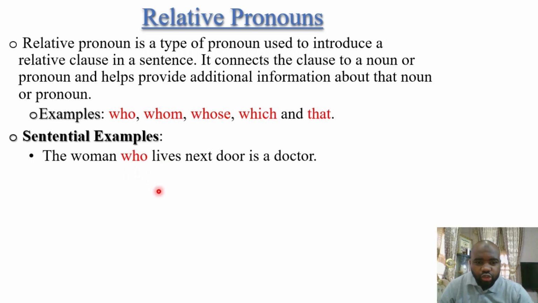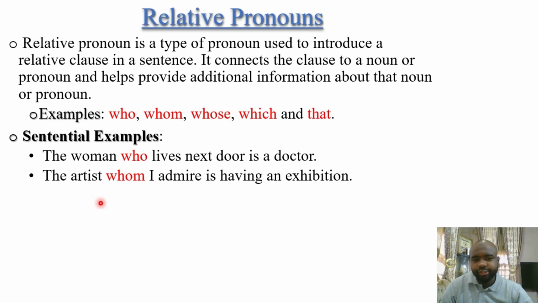It connects the woman with lives next door, because this clause is adding more information. It's giving more clarification about this particular woman. So who here is a relative pronoun because it connects the woman, here in subject position, and lives next door is a doctor. So this is the connector here.